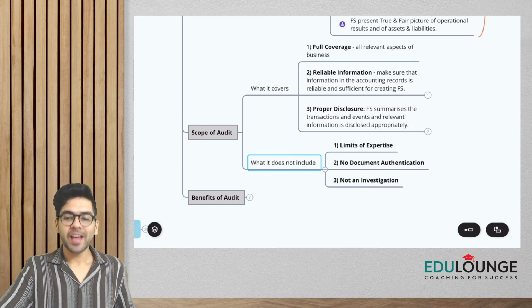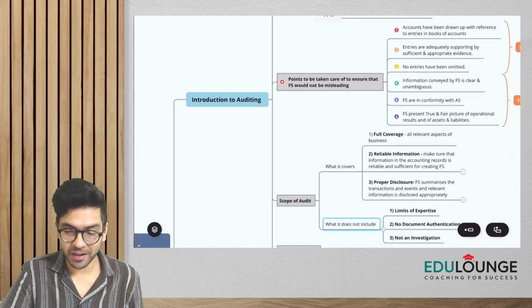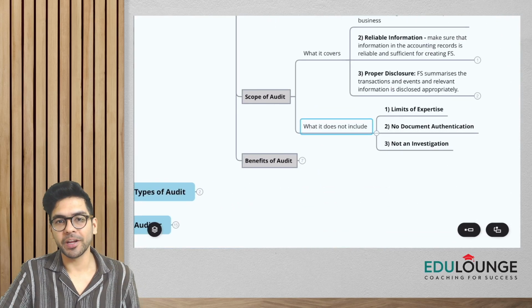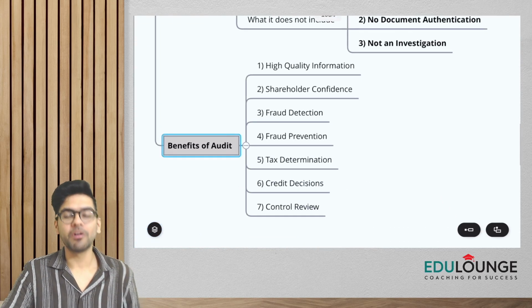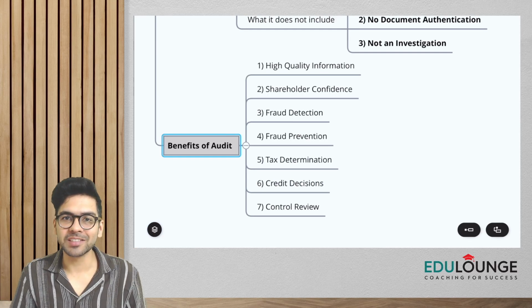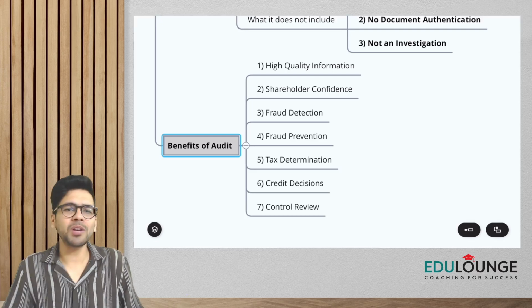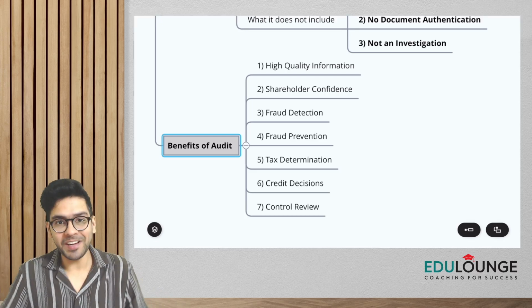Okay, all right. And now if you see in the introduction to auditing part, guys, we are left with one last topic. What are the benefits of auditing? Okay, so we have around 7 benefits of auditing to cover. Again, a very, very simple topic, guys. Imagine, if somebody gets the financial statements audited, what benefits would accrue to that person, or that entity, right?